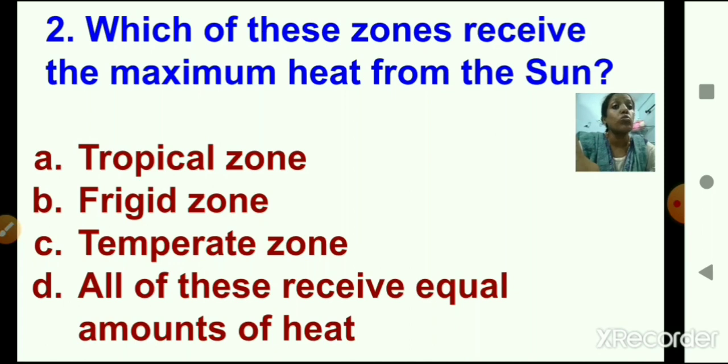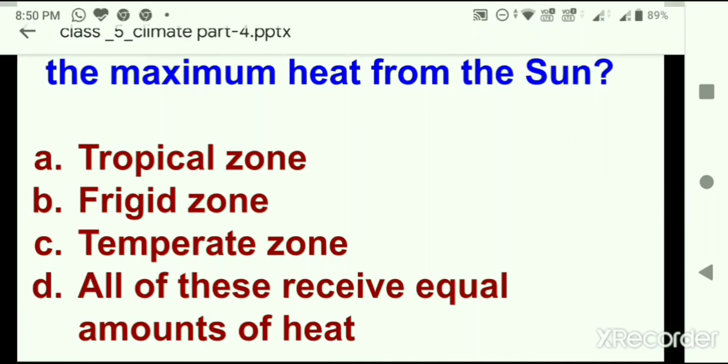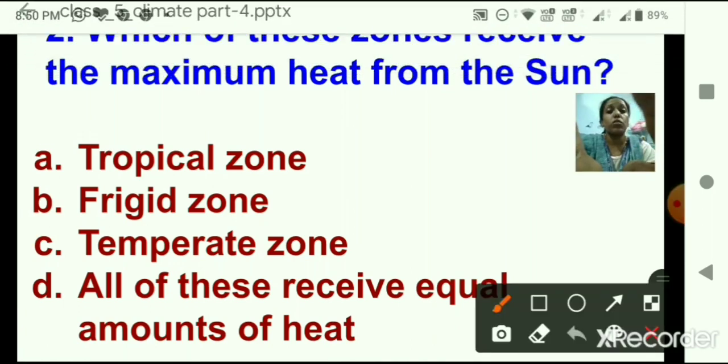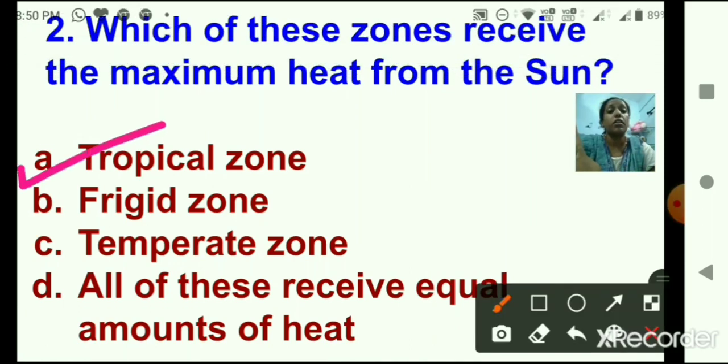Which of these zones receive maximum heat from the sun? So, of course, the torrid zone, or A is the correct option, that is tropical zone. Tropical zone is also called torrid zone. This is the zone which gets maximum heat from the sun.